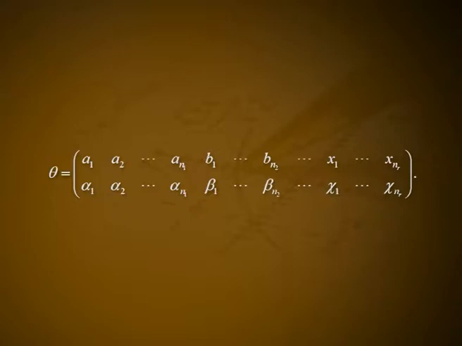the permutation that maps A1 to alpha 1, A2 to alpha 2, etc., AN1 to alpha N1, B1 to beta 1, etc., BN2 to beta N2, etc., X1 to chi 1, etc., XNR to chi NR. Also, that two conjugates have the same cycle decomposition is now trivial, for by the algorithm to compute a conjugate, we replace every element in a given cycle by its image under the conjugating permutation. This completes the proof.